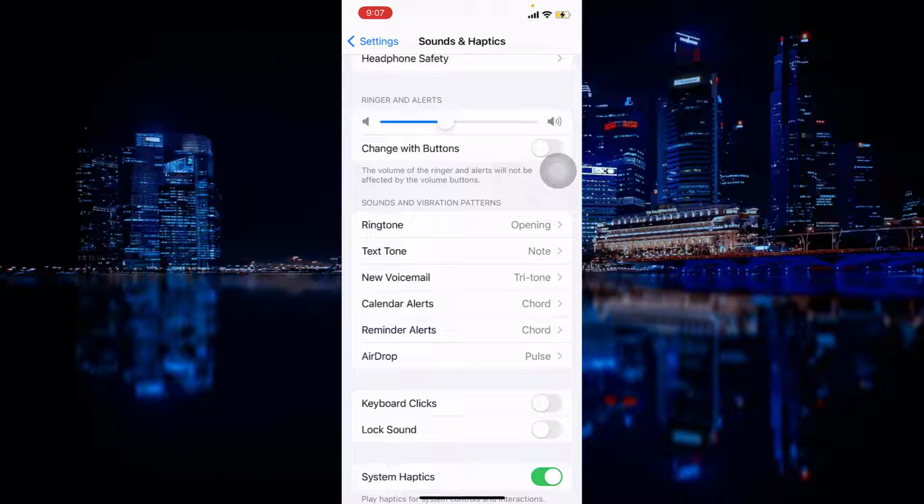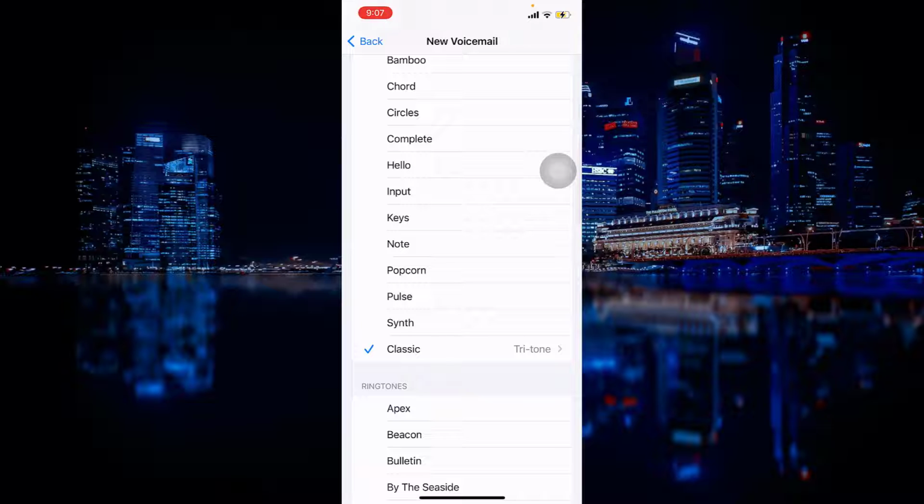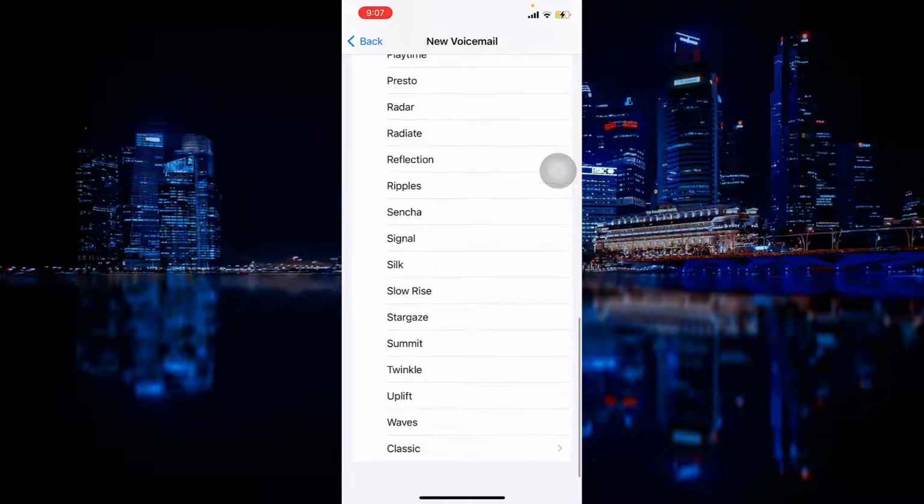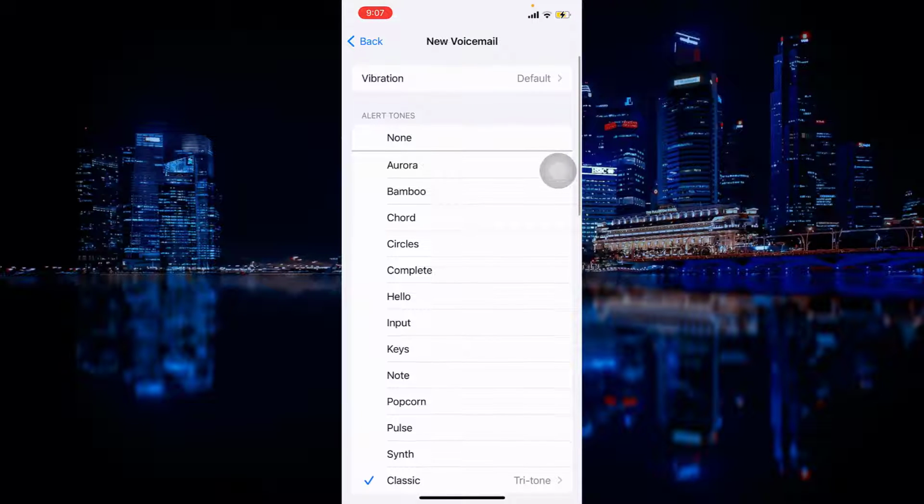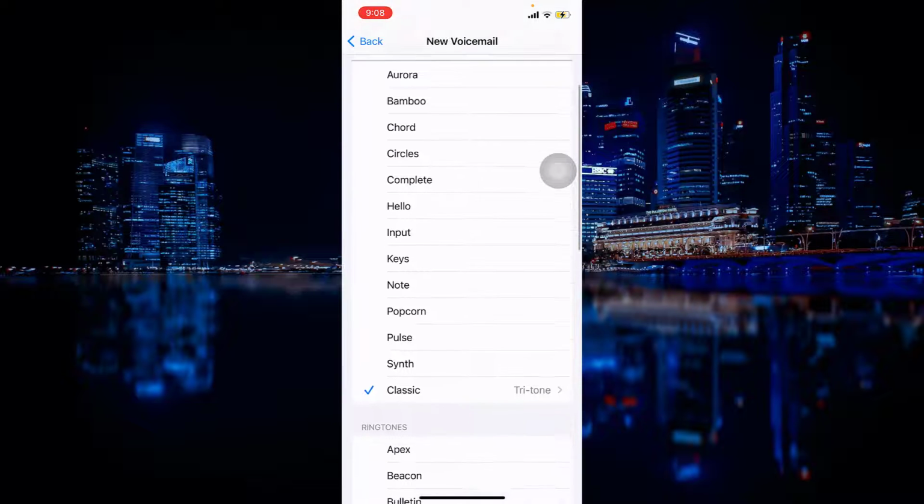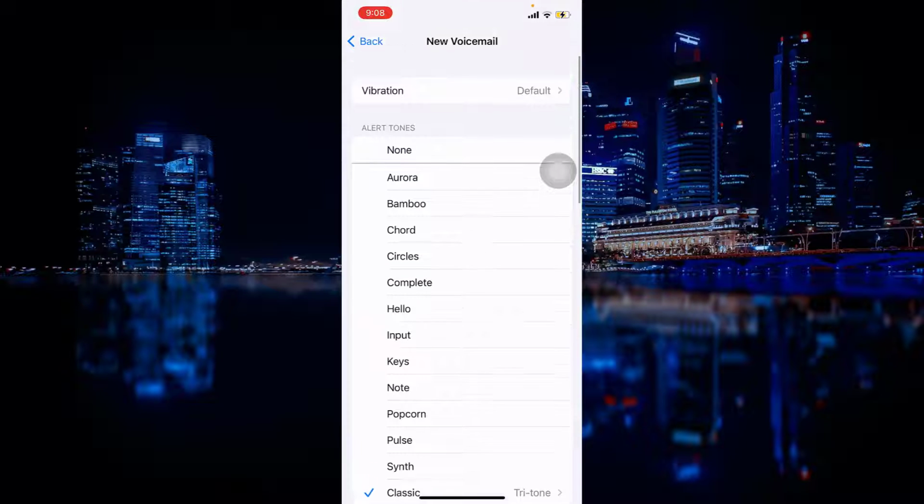A new voicemail, there's a lot. So you choose here whatever you want, by clicking on it. New voicemail, I chose classic, but you can choose whatever you want.